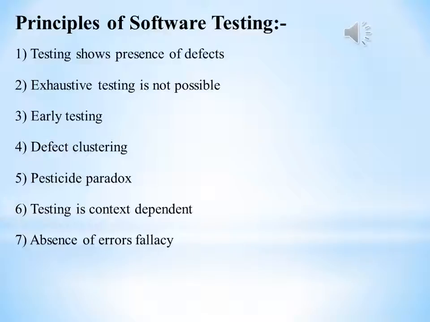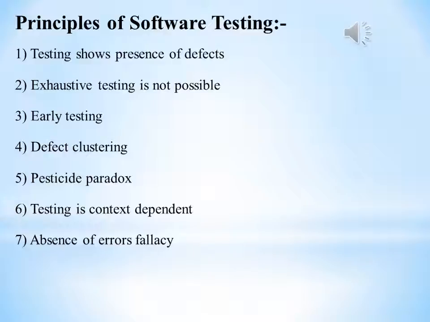The first is testing shows presence of defects. In the previous lecture, we learned about defects. Defect means error. The goal of software testing is to make the software fail. Software testing reduces the presence of defects. Software testing talks about the presence of defects and doesn't talk about the absence of defects.